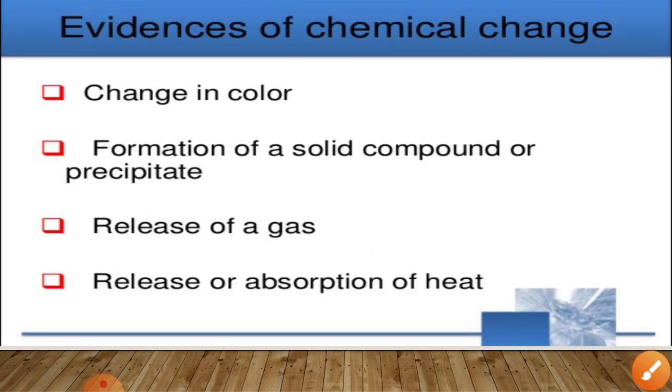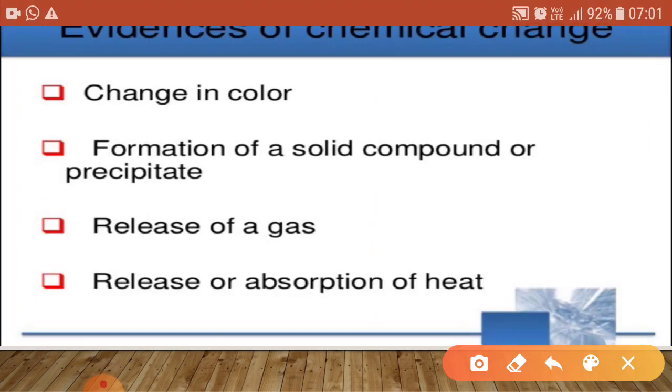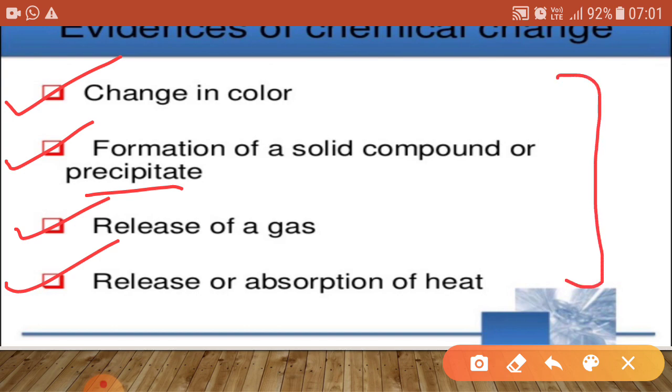Now, what are the evidences of a chemical change? Basically, the first one is the change in color. Second one, there may be a release of some gases, or there is a release or absorption of heat also, and there may be a formation of a solid, compound or precipitate. Now these are the few evidences that occur during a chemical change.